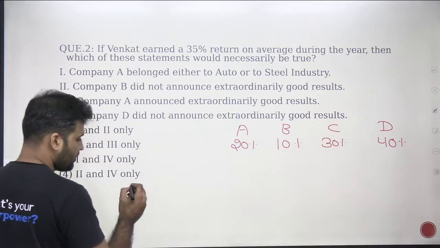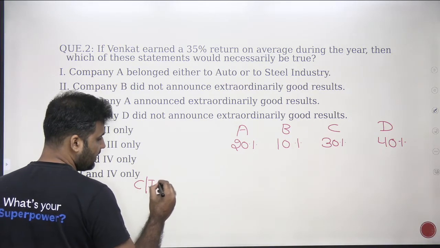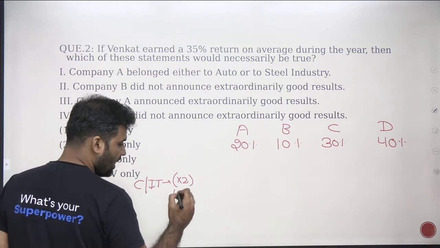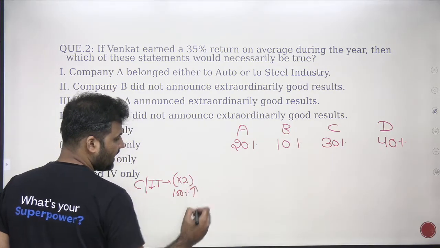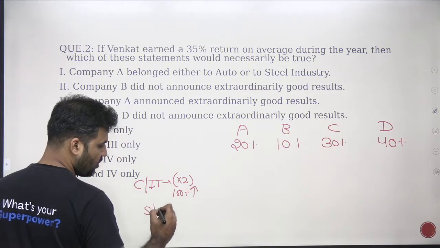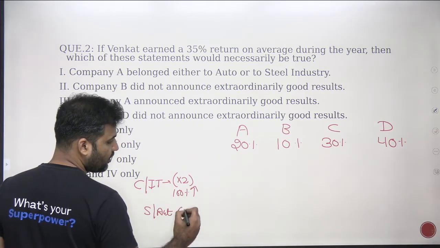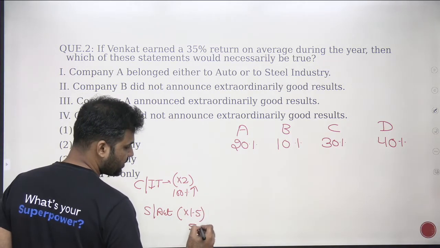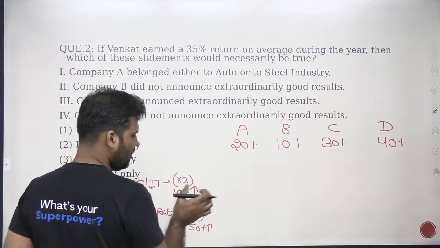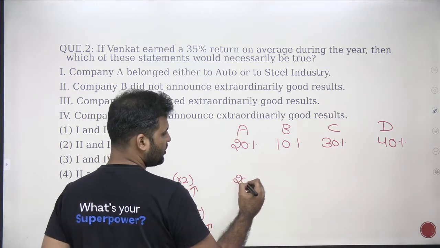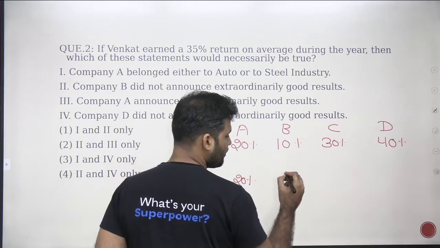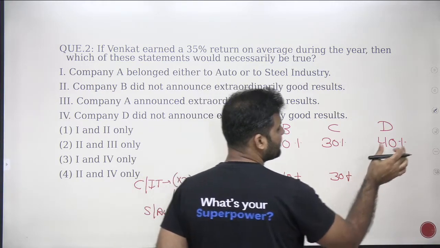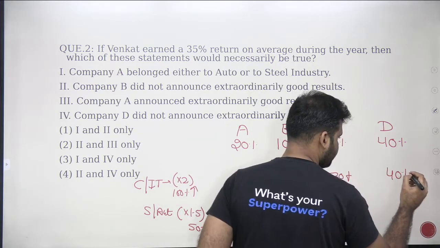The company which belongs to cement or IT is giving you 2 times of the expected return. 2 times of the expected return means 100% extra return. And the company which belongs to steel or auto industry is giving you 1.5 times of the expected return. 1.5 times means 50% extra return. Now we already know 100% of 20% would be 20%, 100% of 10% would be 10%, 100% of 30% would be 30%, and 100% of 40% would be 40%.